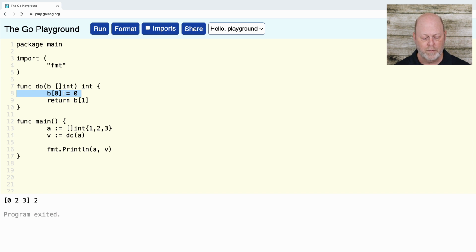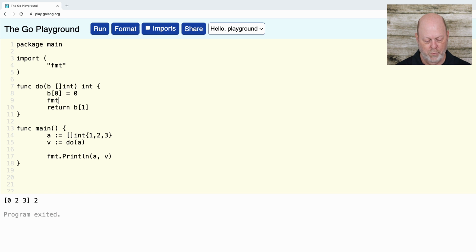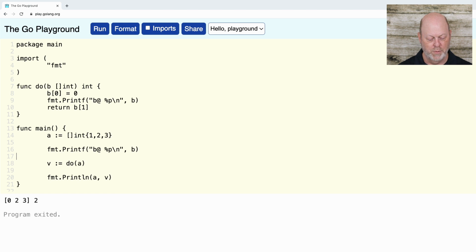I can show that by adding a little print line in here. So actually, I'm going to do a printf. The %p is usually used to print a pointer. When you use it for a slice, what it does is it prints the pointer that the slice has within it, which is really the address of the first element. And I'm going to do that down here also, before I call A, before I call V.